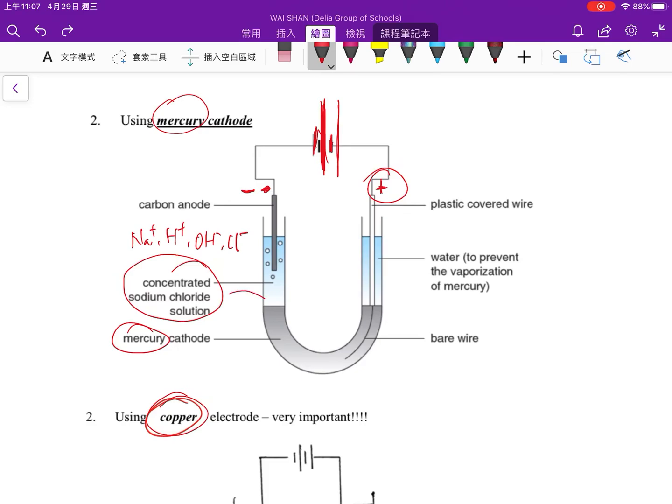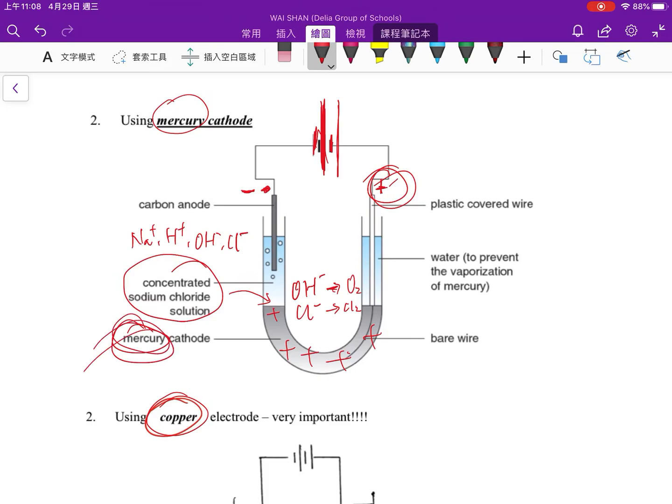Instead, anions will be attracted to here because now it has a positive charge. All these are positive, it's connected to the positive electrode, so it has a positive charge. So hydroxide and chloride will be attracted to here. However, this one will form oxygen gas and this one will form chlorine gas, and none of them will give metal.